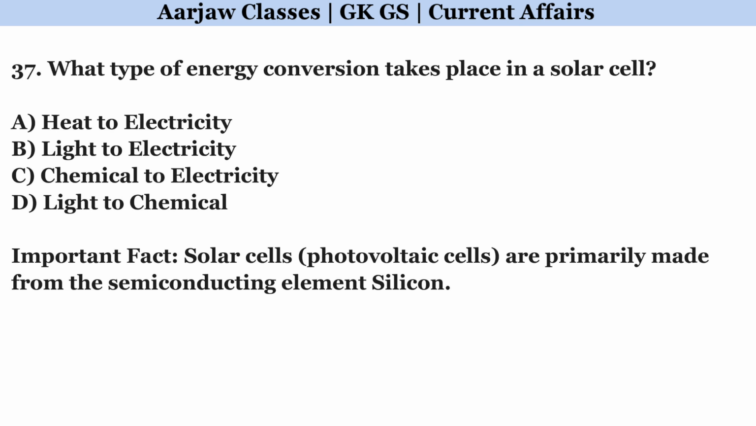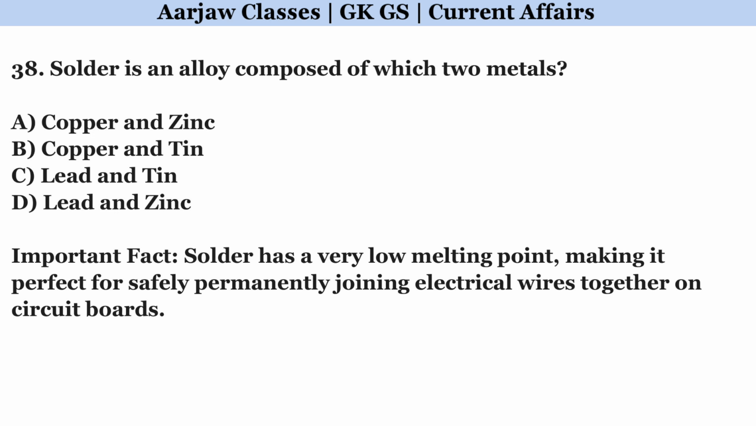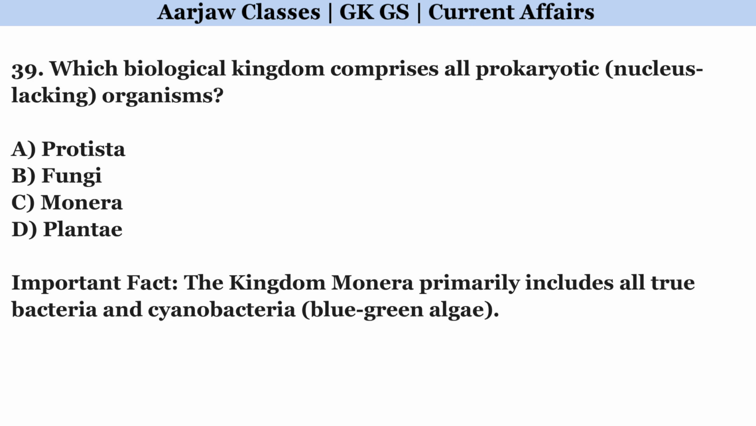What type of energy conversion takes place in a solar cell? Right option is B. Light to electricity. Solder is an alloy composed of which two metals? Right option is C. Lead and tin. Which biological kingdom comprises all prokaryotic or nucleus-lacking organisms? Correct option is C. Monera.